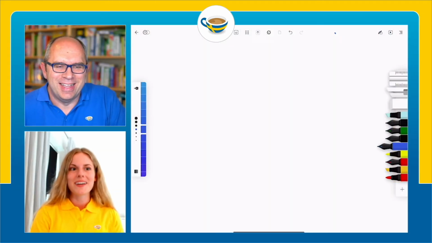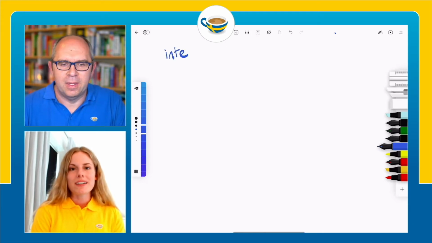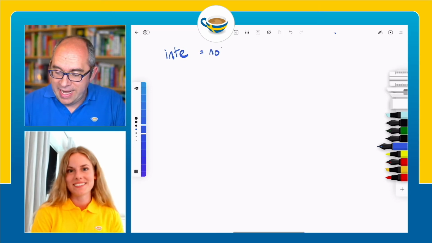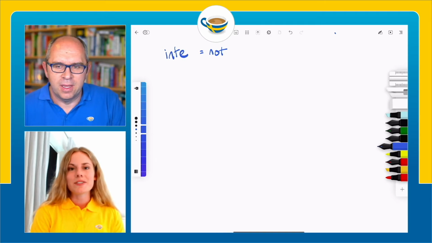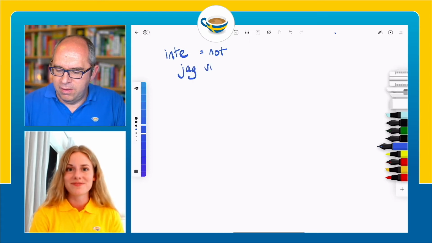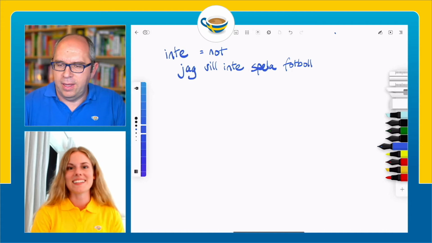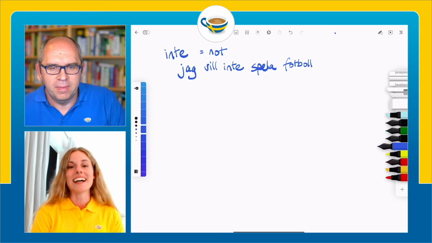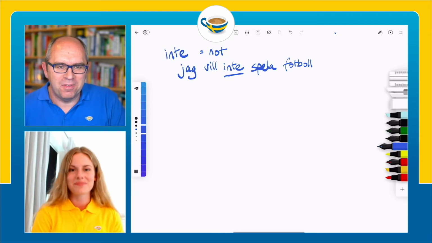Go for it. So the word inte, let's start with that. It translates directly to the English not. Okay, so it's a negative that goes with verbs. Let's have some examples. So for example, we can say jag vill inte spela fotboll. I don't want to play football. So exactly, inte there is not or do not. I don't is that negative part.